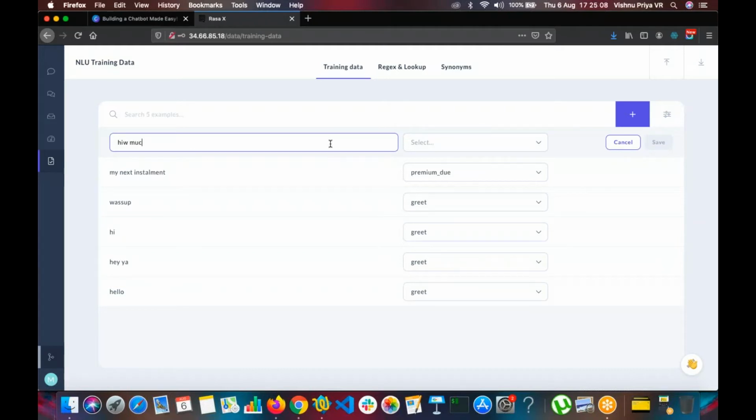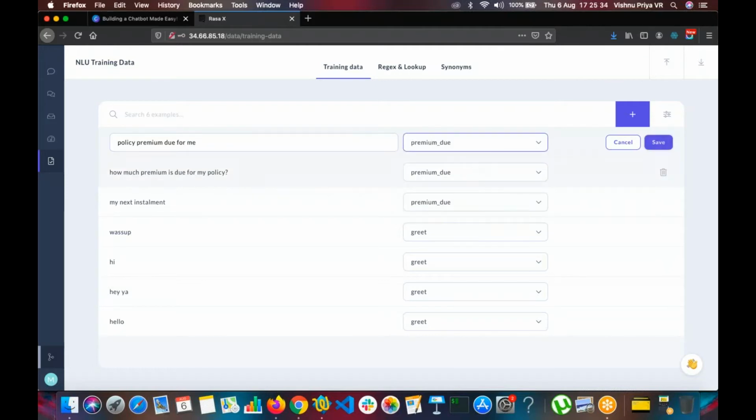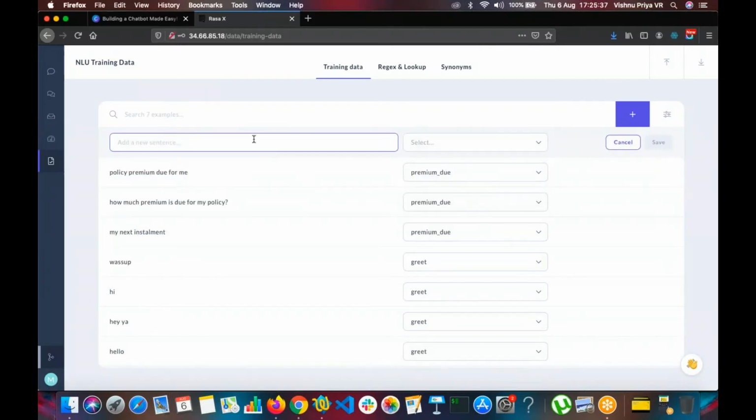Then we have something, how much premium is due for my policy. Let's select premium due, save. Then we have policy premium due for me, premium due. Then I want to know regarding my premium. Let's create 4 for now.